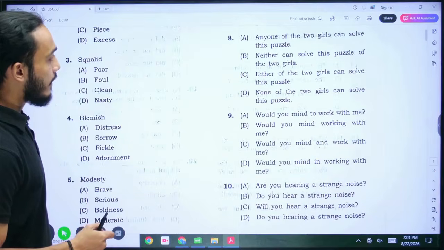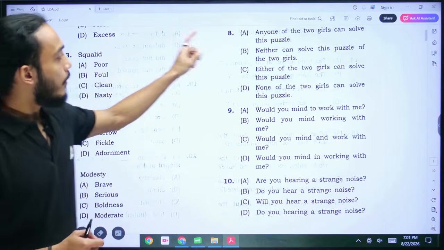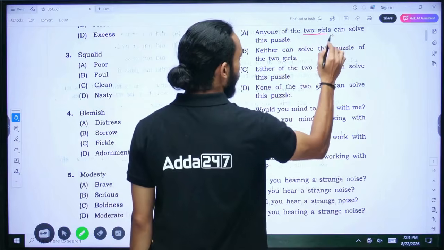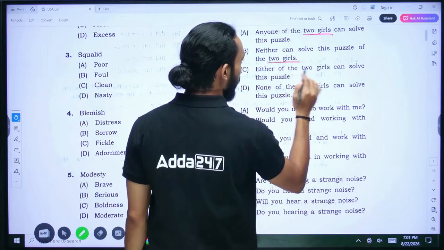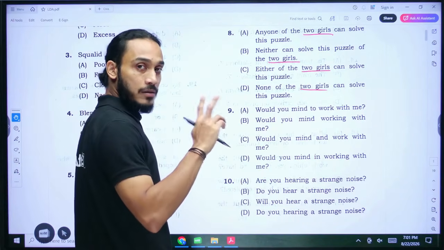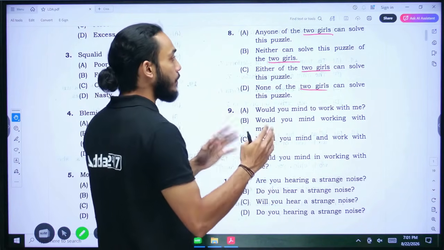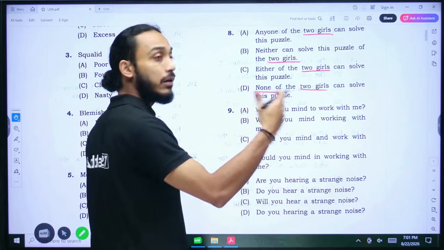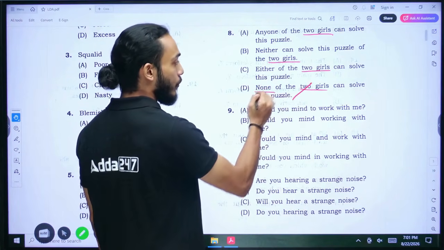So for 8, 9 and 10, let's solve these. For number 8, you're talking about 2 girls, right? Each of these sentences mentions 2 girls. When you're talking between 2 things or 2 people, you cannot say none of the 2. You can say none of the girls. You don't have to mention 2 here if you're using none.